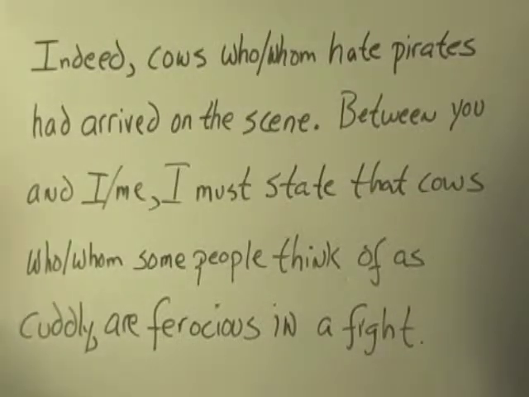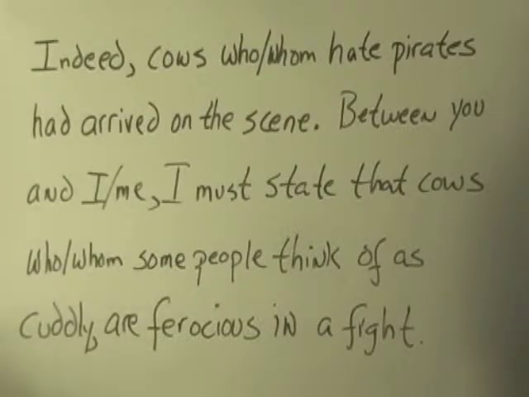We'll have a little work with case in these sentences. Indeed, cows who or whom hate pirates had arrived on the scene. Between you and I or me, I must state that cows who or whom some people think of as cuddly are ferocious in a fight.